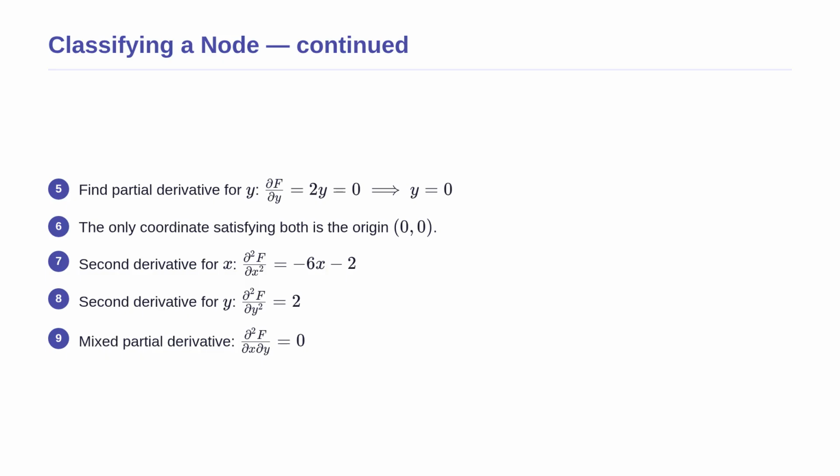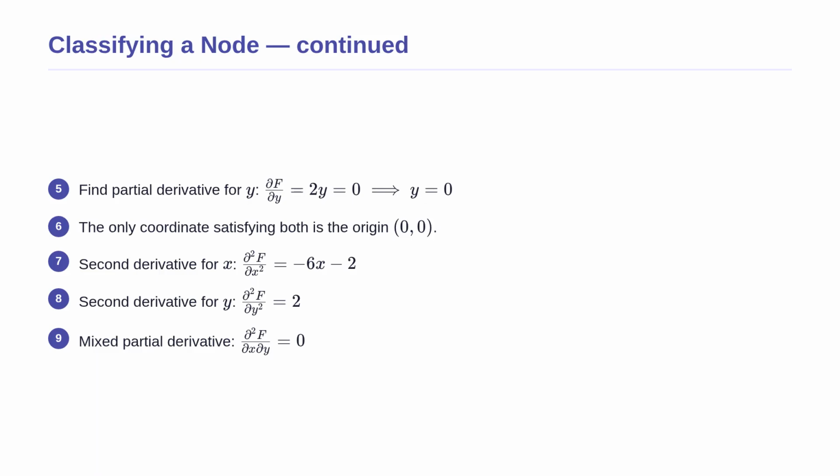Continuing with our example, we must also find where the partial derivative with respect to y is 0. Taking the derivative of our function f with respect to y gives us simply 2y. Setting 2y to 0 means y must be 0. For a point to be singular, both conditions must be met simultaneously. The only pair that works for both is x equals 0 and y equals 0. So our singular point is at the origin.